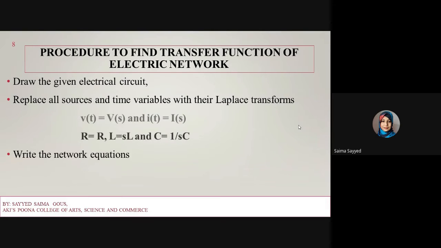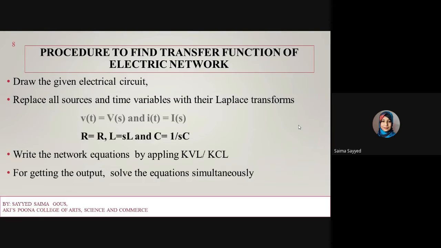Then write the network equations by applying Kirchhoff voltage law or Kirchhoff current law. To get the output, we have to solve those equations simultaneously and then form the transfer function.